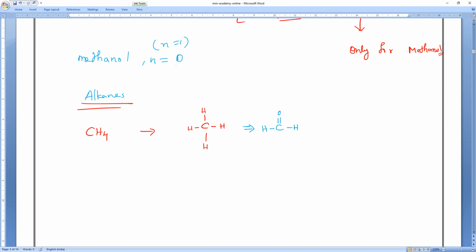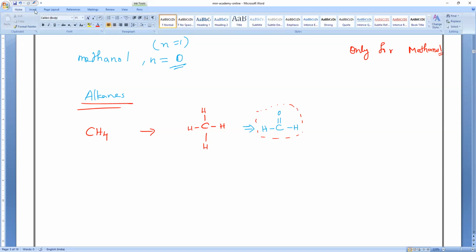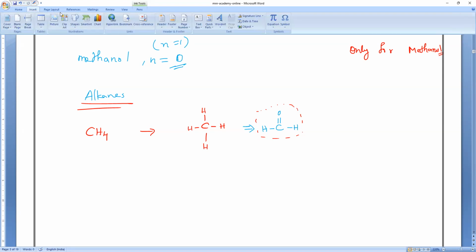So n equals what, everybody? Not 1. n equals 0, because this itself is a functional group. Have you checked it, guys? This itself looks like a functional group, except hydrogen. Do you all understand, everybody?